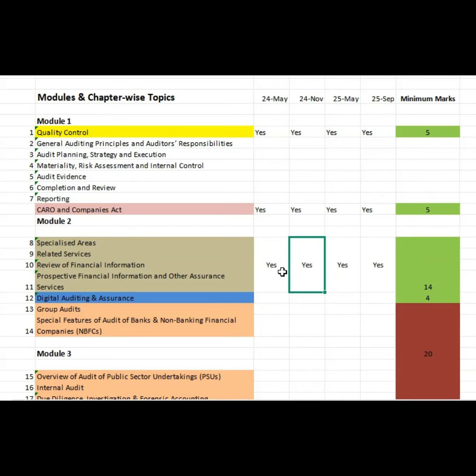Be very sure what they are asking, whether they are asking the nature, timing, extent, or whether they are asking documentation. Just read the question properly and write the answer properly. Mostly strike questions will be coming from these chapters. Don't leave these chapters. From all these 4 chapters, you will get 14 marks. Like 3 questions will be there. If we take 3 questions at 4 marks each, it is 12 marks plus an MCQ. Minimum 14 marks is guaranteed from these chapters.